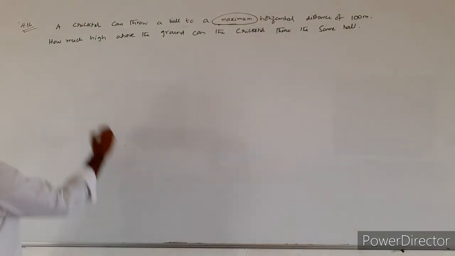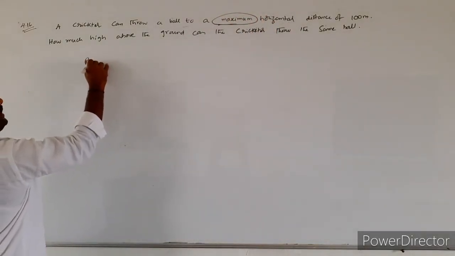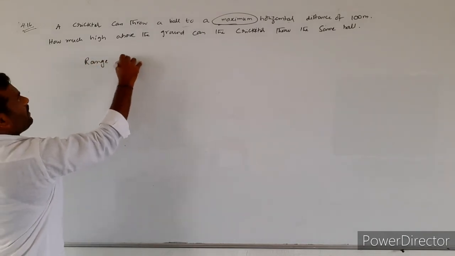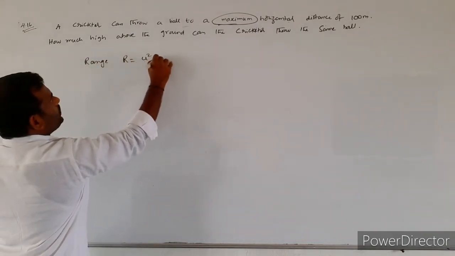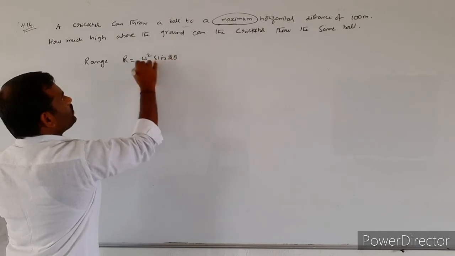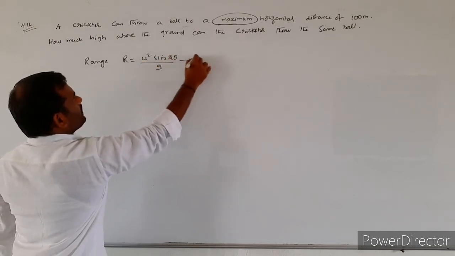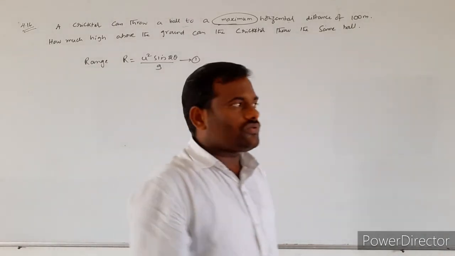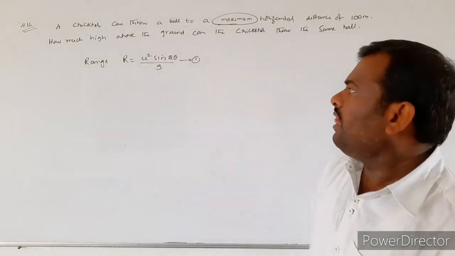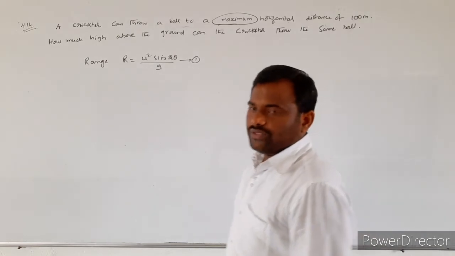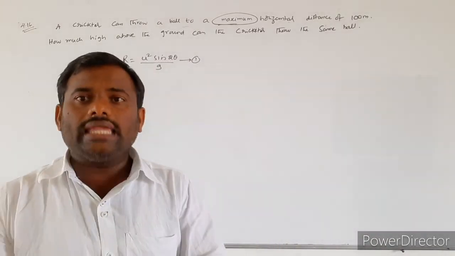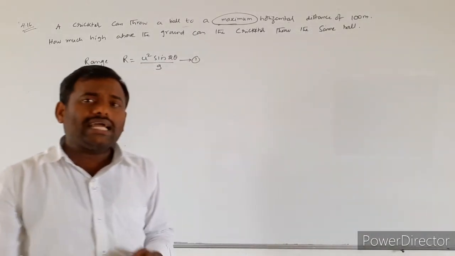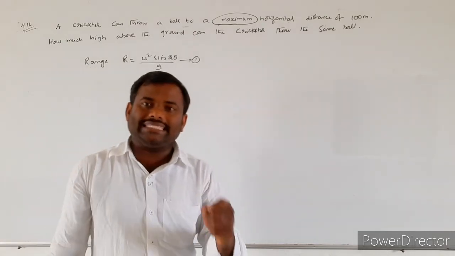So first we will write the general formula for the range. R is equal to U square sin 2 theta by g, where theta is the angle of projection. What is the condition for the range to be maximum?